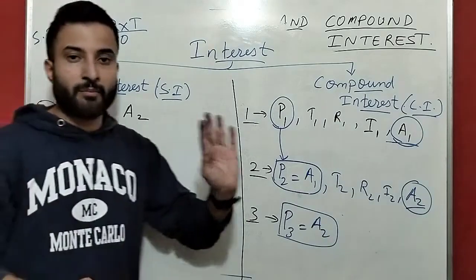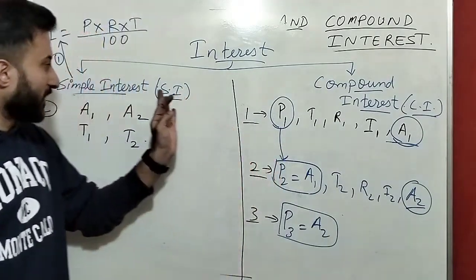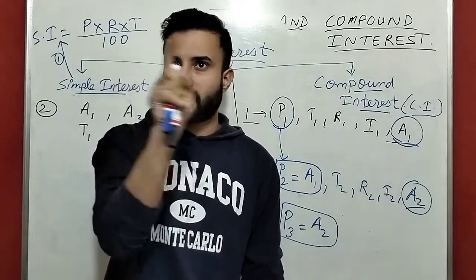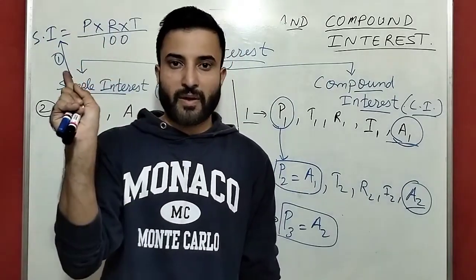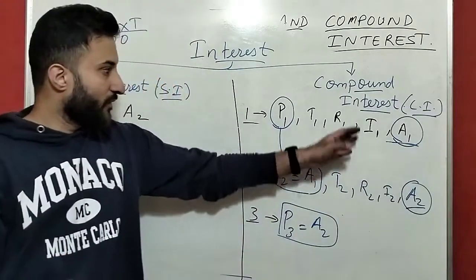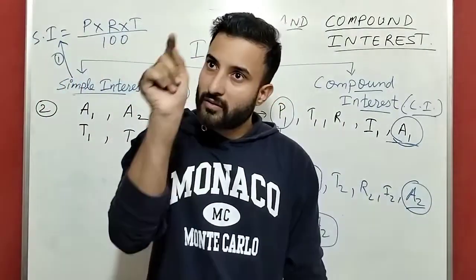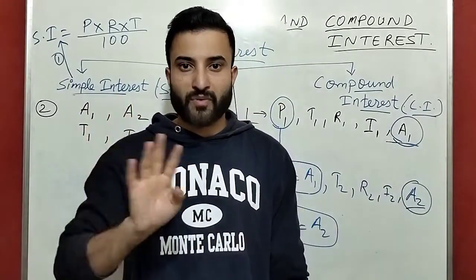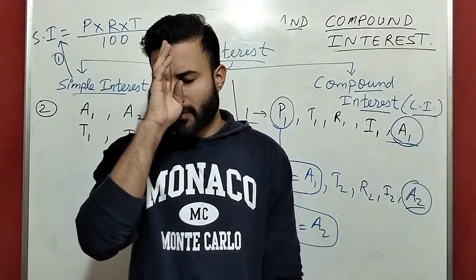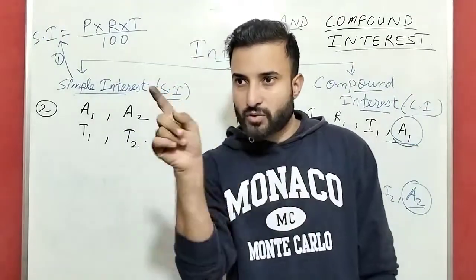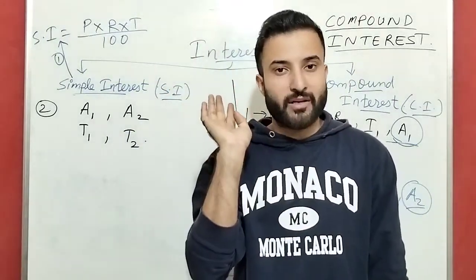Guys, see, the question is simple. If you have to find the simple interest, in the question it will be written simple interest. Read the question, simple interest, and apply the formula for simple interest. When we are doing compound interest, the question will say compound interest. So don't worry about where to apply simple interest and where to apply compound interest. Read the question. When we do it, I will tell you.